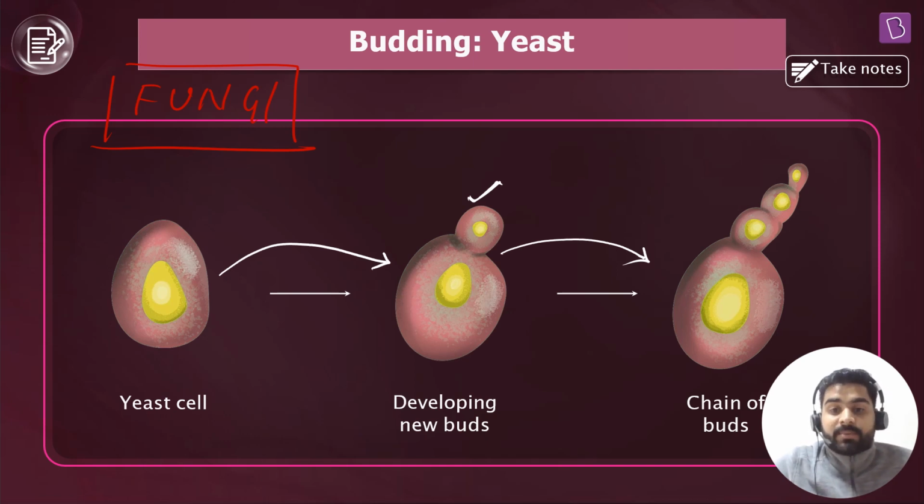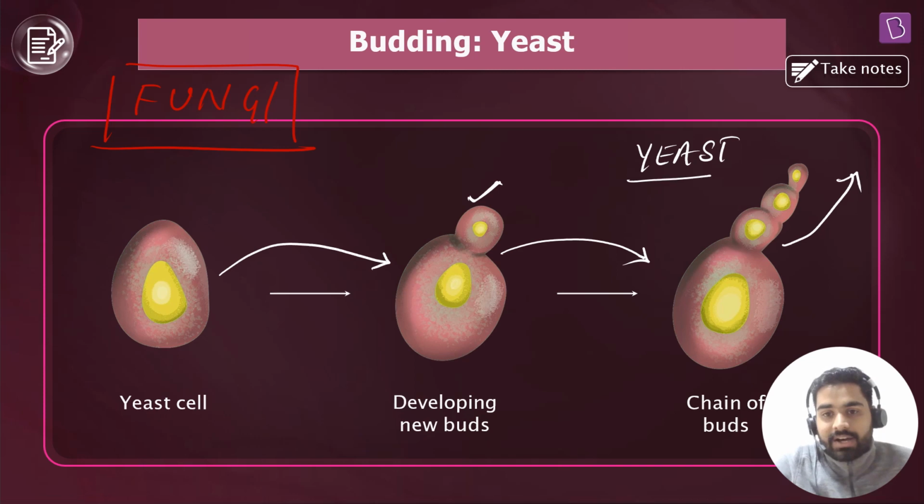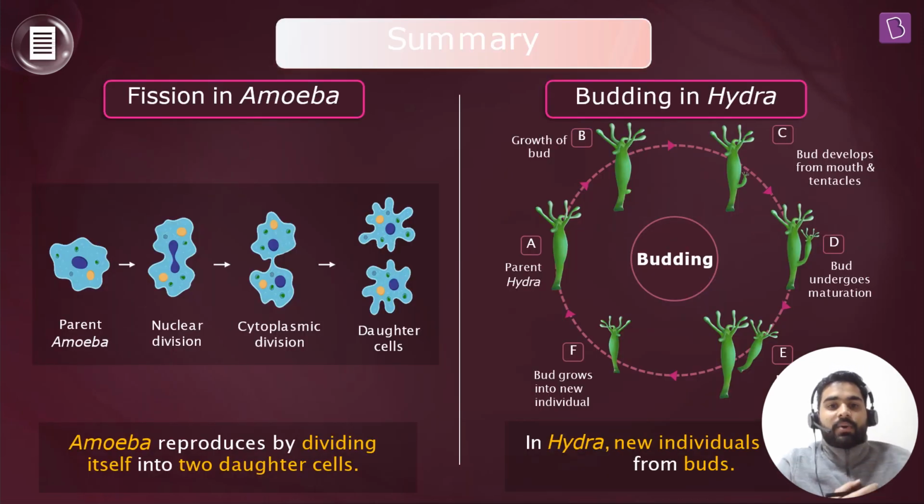But sometimes you may also observe the bud does not get detached from the parent body, and in fact that bud also develops a bud, and it makes an entire chain of buds, right? So again, that is a characteristic feature of budding in yeast cells, everyone. Got it? Okay then. So now let's move ahead, and okay, we have reached the end of our session.